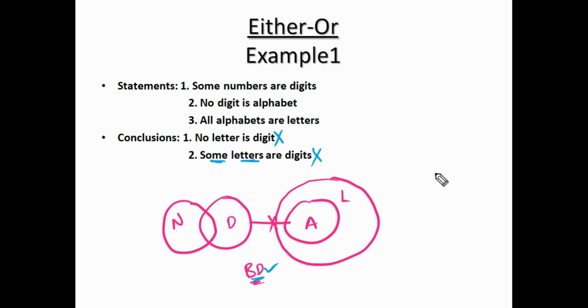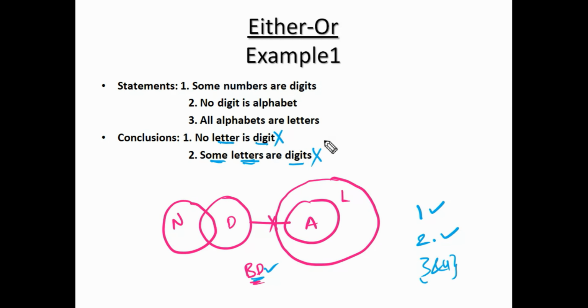So before concluding the answer as neither-nor, we need to verify the either-or points. What is the first point? The same pair of elements must be there in the same order. So letter and digit, the same pair is there in the same order. Second point, both must fail individually. Yeah, that also follows. Third and fourth together is either no plus some or some not plus all.